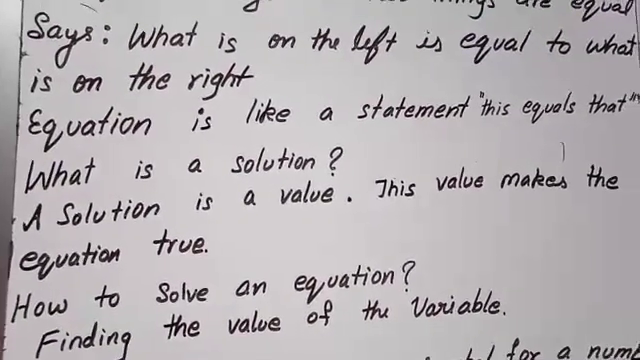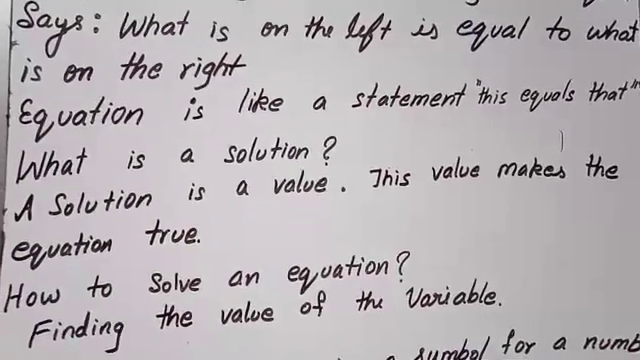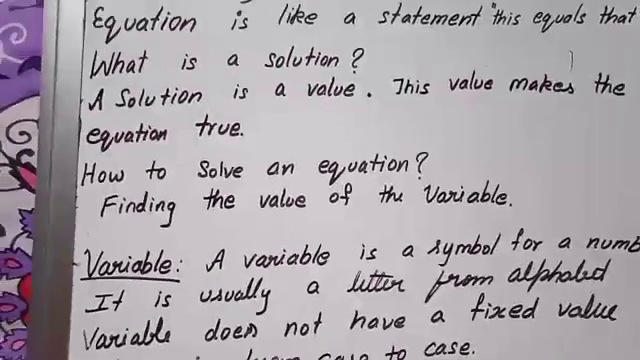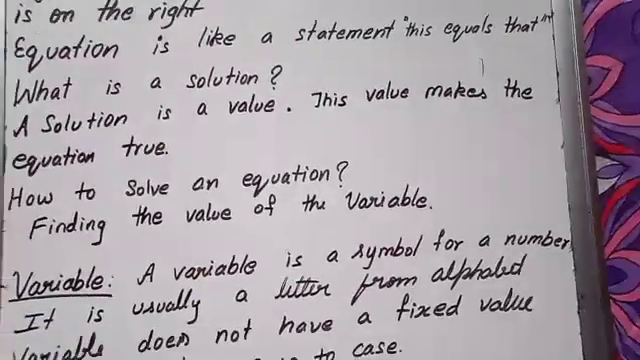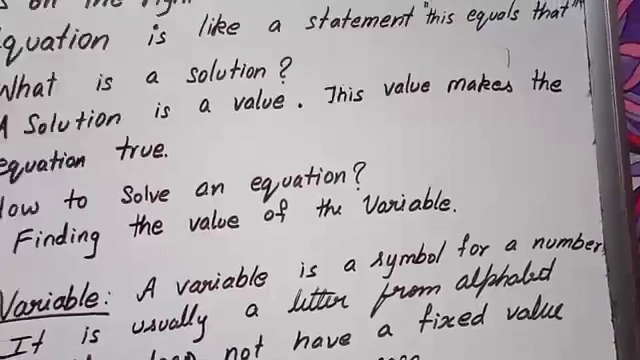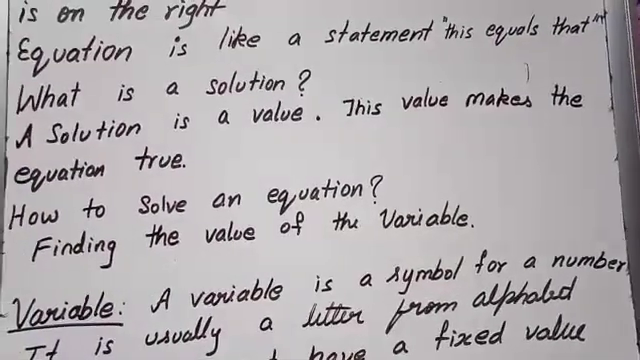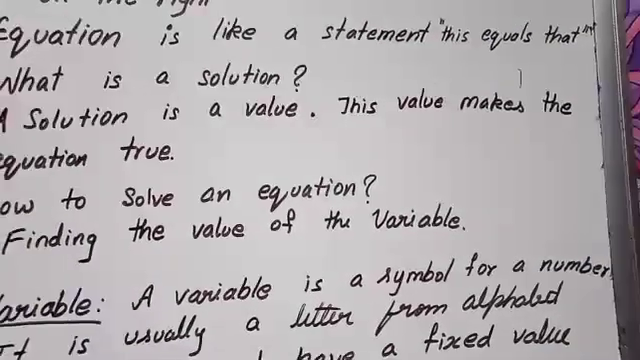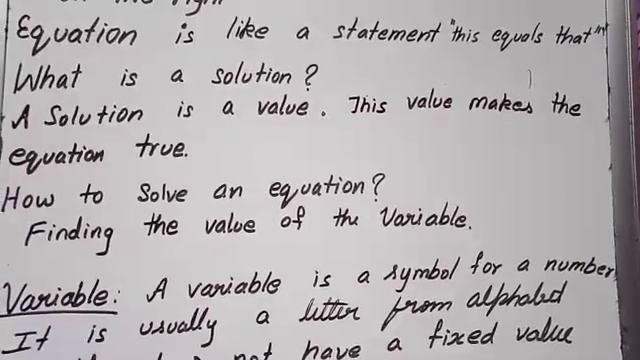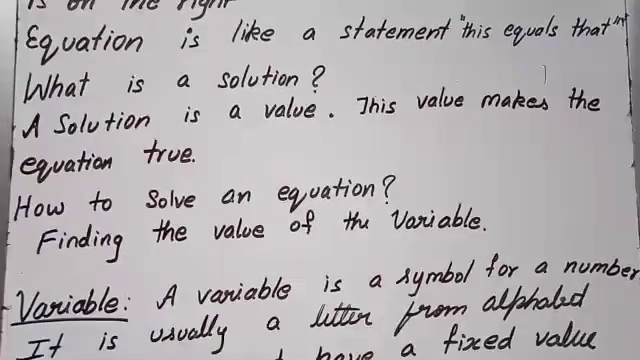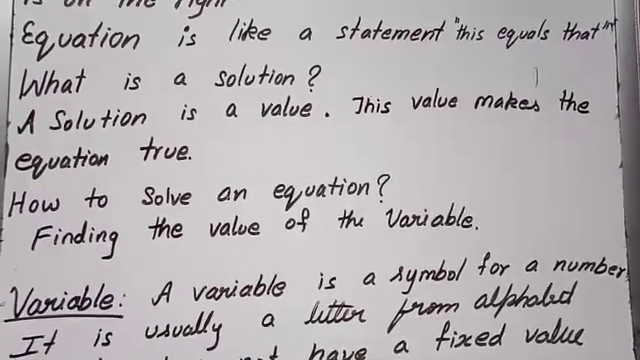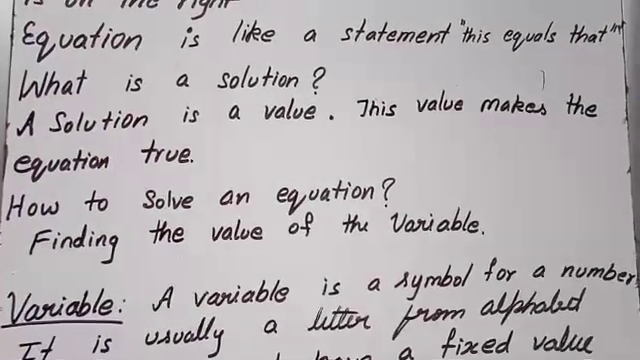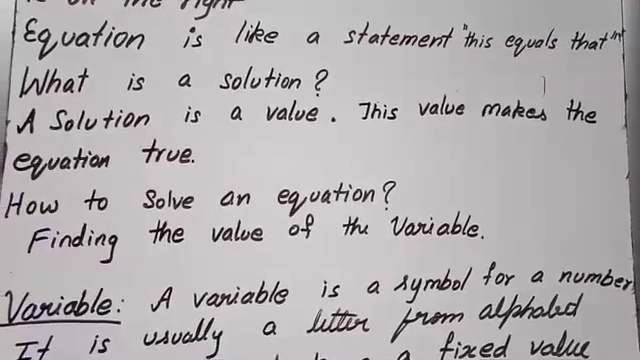You are hearing the new word variable. What is the meaning of variable? A variable is a symbol. It is nothing else. A variable is a symbol for a number which is unknown. Those symbols we usually select from the alphabet. You can choose any letter, but it is unknown. We don't know what that is.